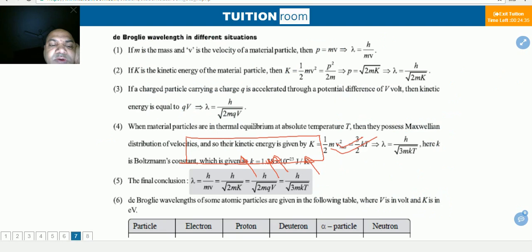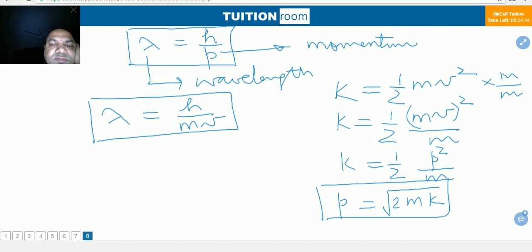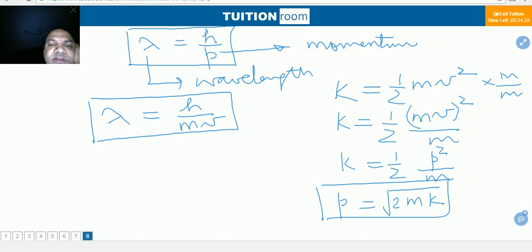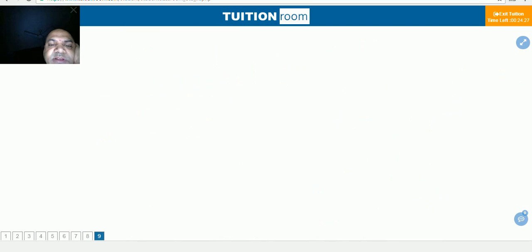Now I have done this. Now I am going to take this. Suppose we want to accelerate a charged particle. There is a charged particle Q. We want to accelerate, to run this charged particle towards here. And we have to apply the accelerating voltage.